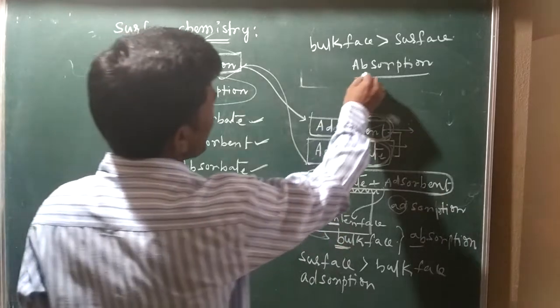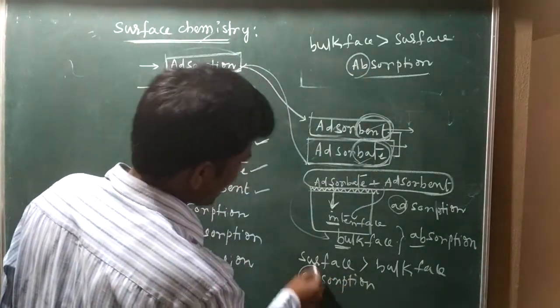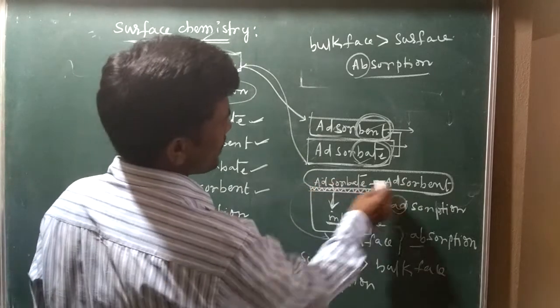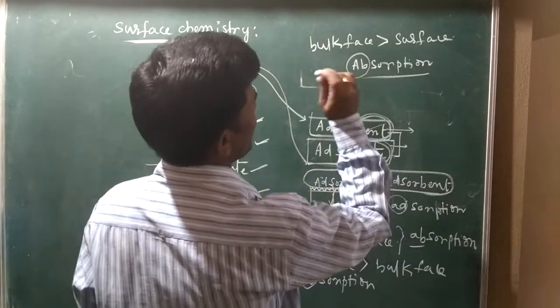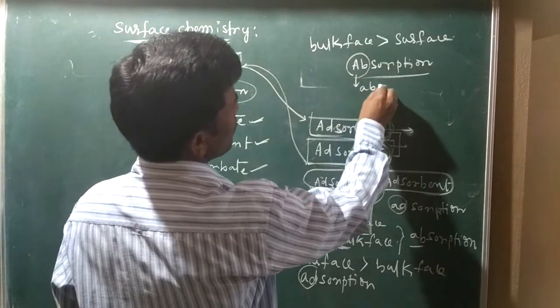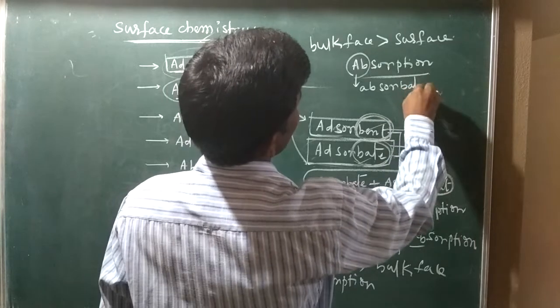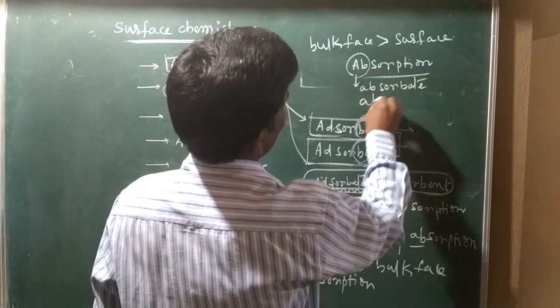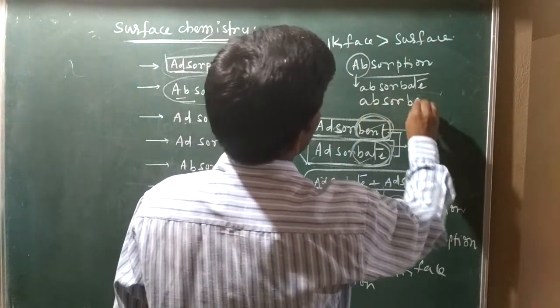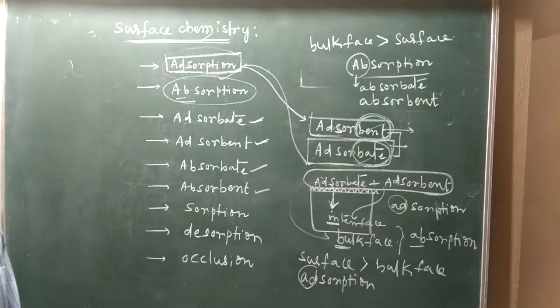Now in case of adsorption, these two components are called adsorbate and adsorbent. When it comes to absorption, these terms are termed absorbate and absorbent.